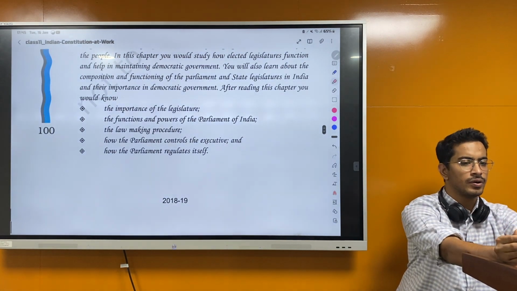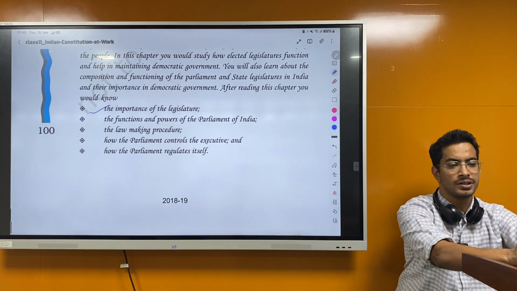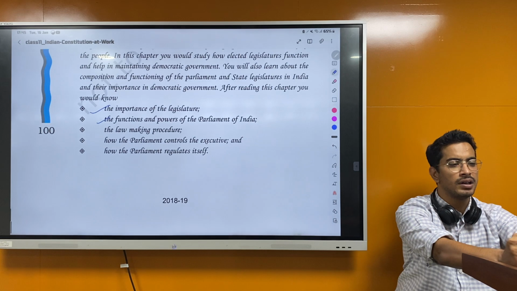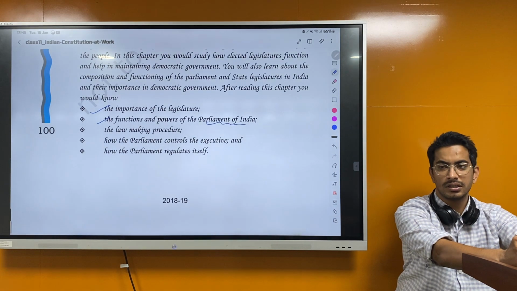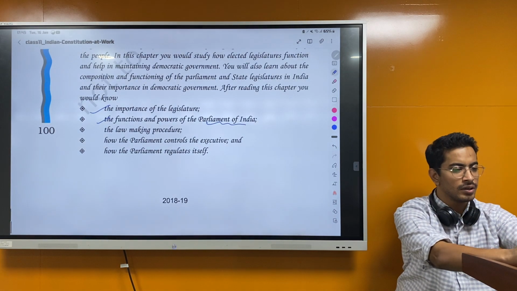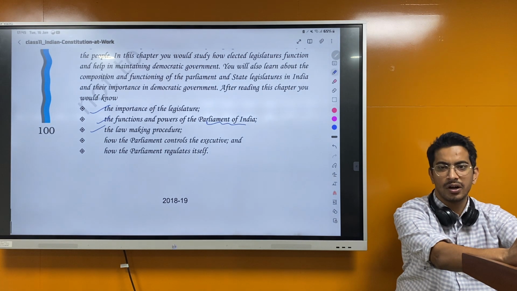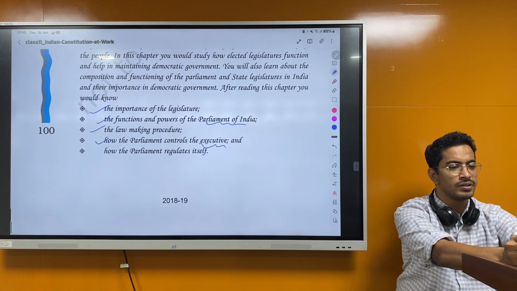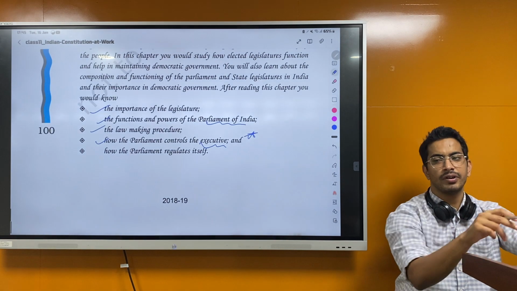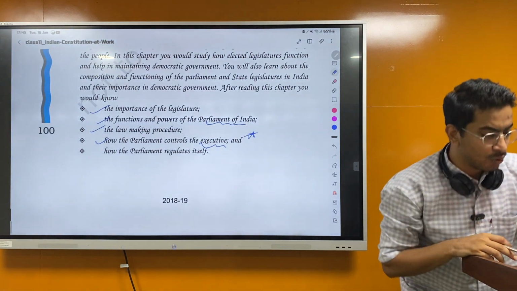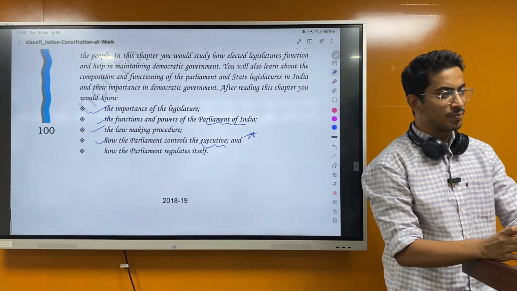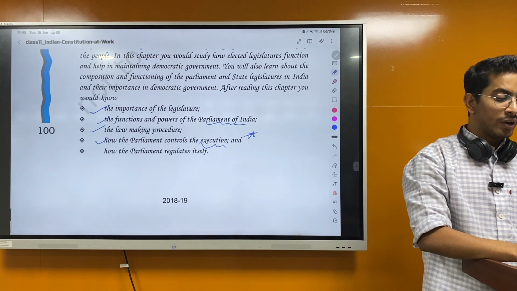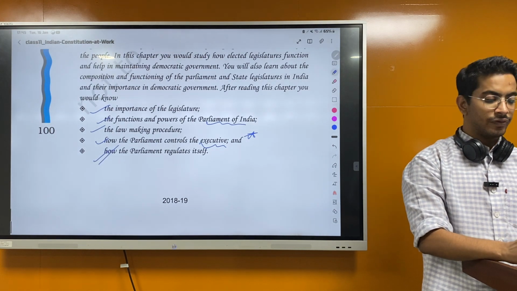So what we are going to understand: the importance of legislature, why legislature is important. Next, the function and power of Parliament of India. There are some powers with the Parliament. The law-making procedure, how law is made in India. How the Parliament controls the executive. This is important. The executive cannot overreach their power, so there is some power with the Parliament too to control executives, and how Parliament regulates itself also. So 5 things we will read.